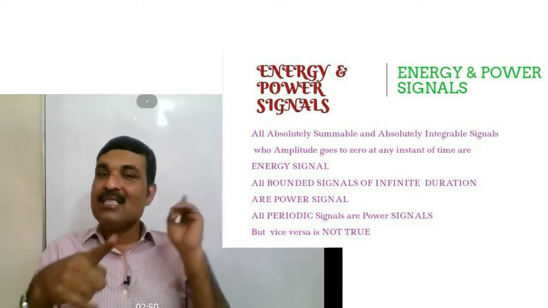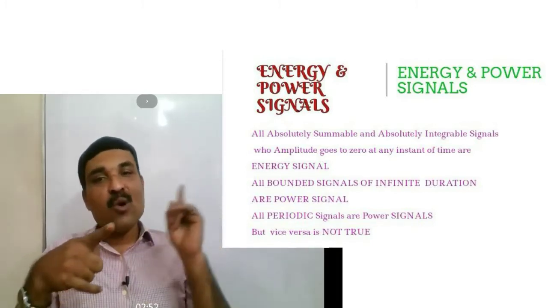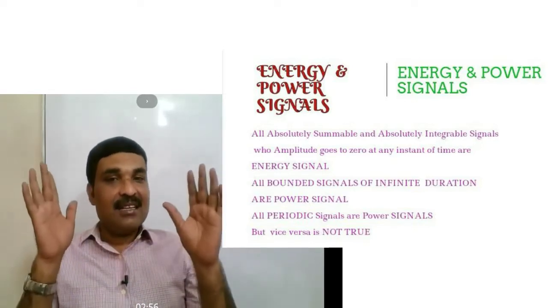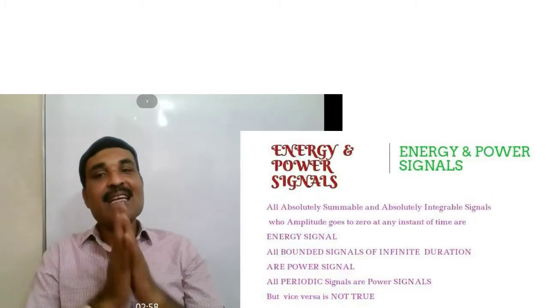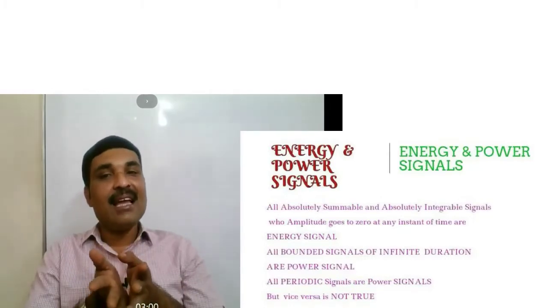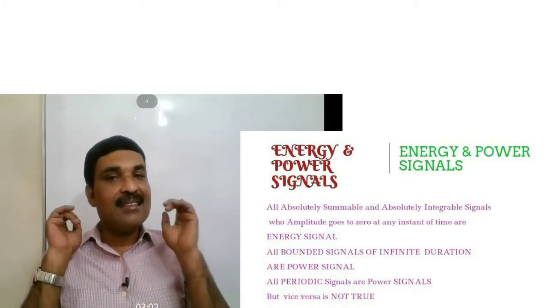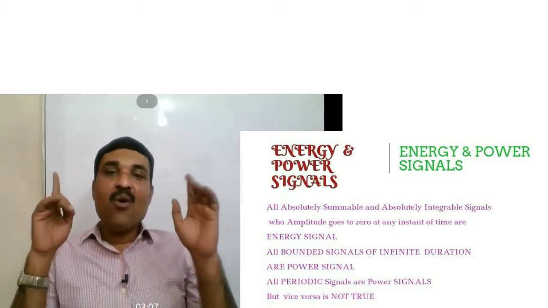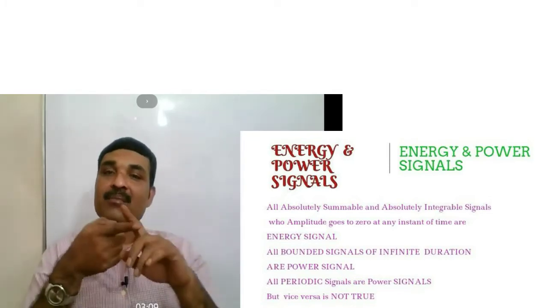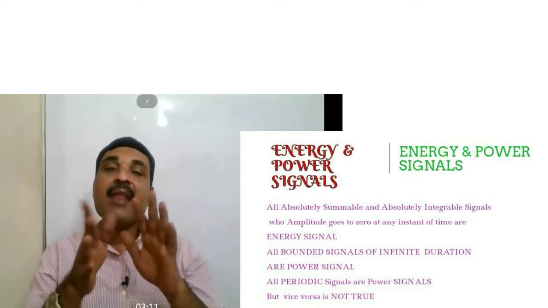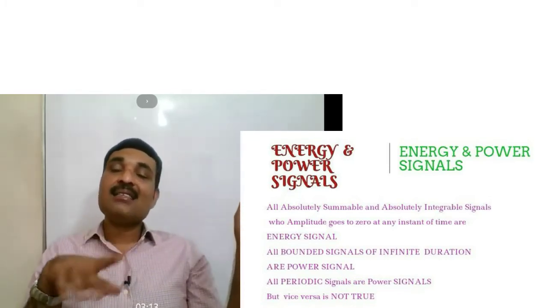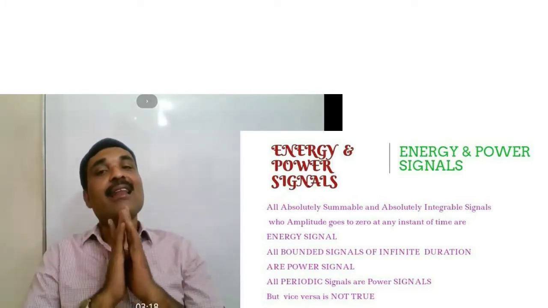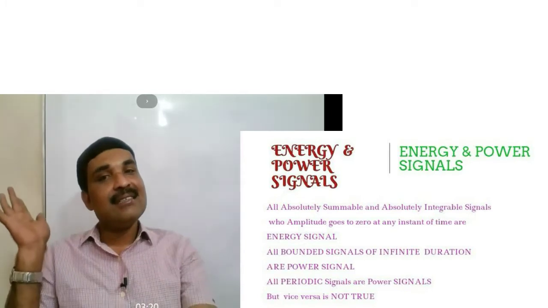Suppose energy is finite and power is also finite, then what is the nature of that signal? In this case also the signal is NENP, that is, neither energy nor power signal. No signal can be both an energy and a power signal; an energy signal can never become a power signal, and a power signal can never become an energy signal.